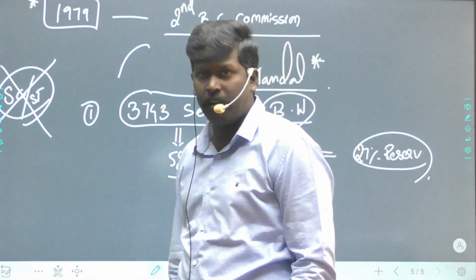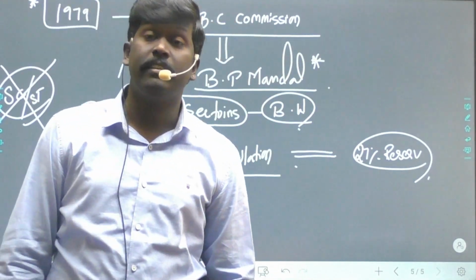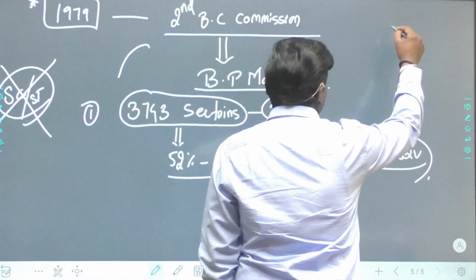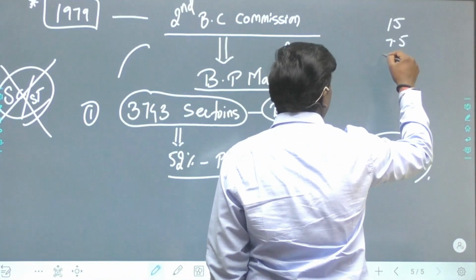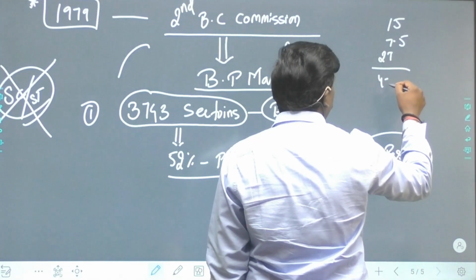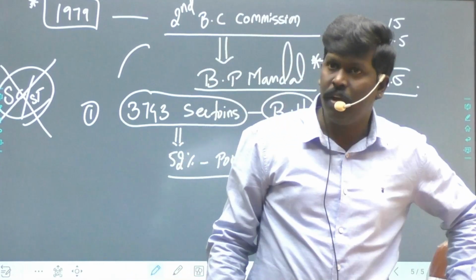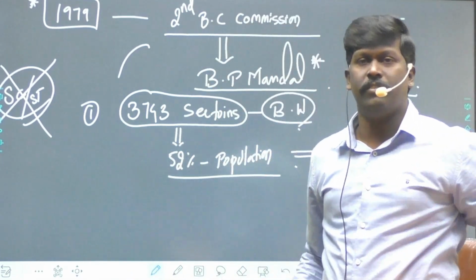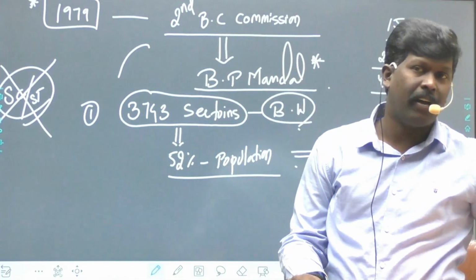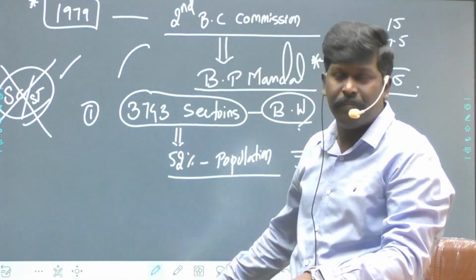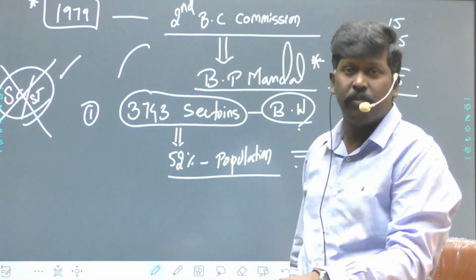Why 27, sir? Because of Balaji versus State of Mysore: 15, 7.5, 27. That is 49.5. It should not cross 50%. So it has recommended 27% reservations to 52% backward classes apart from SCs and STs in India. This is a serious issue.